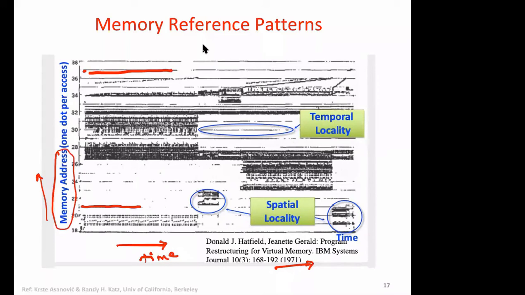And what does this show? When you go up or down, it's adjacent locations. So this is one location, this other is second, third, fourth, fifth. This shows spatial locality, because in space you are moving up and accessing adjacent addresses. Whenever we move this way, it shows we are accessing adjacent locations.